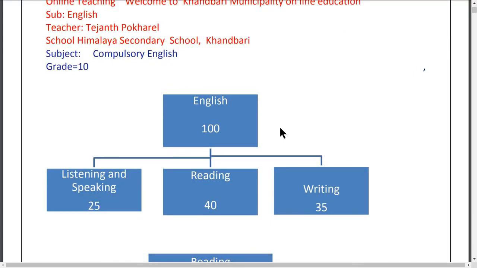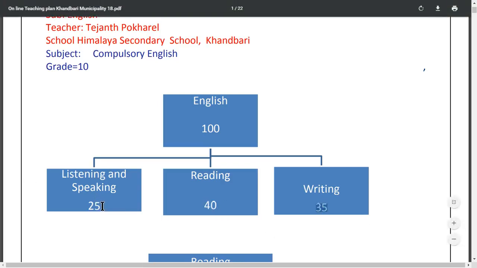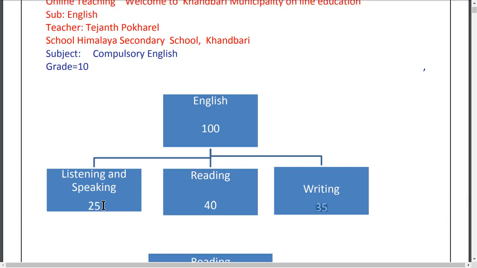Compulsory English is 100 full marks. Out of 100 full marks, listening and speaking is 25 marks, reading is 40, and writing is 35. The listening and speaking, we call this practical exam.